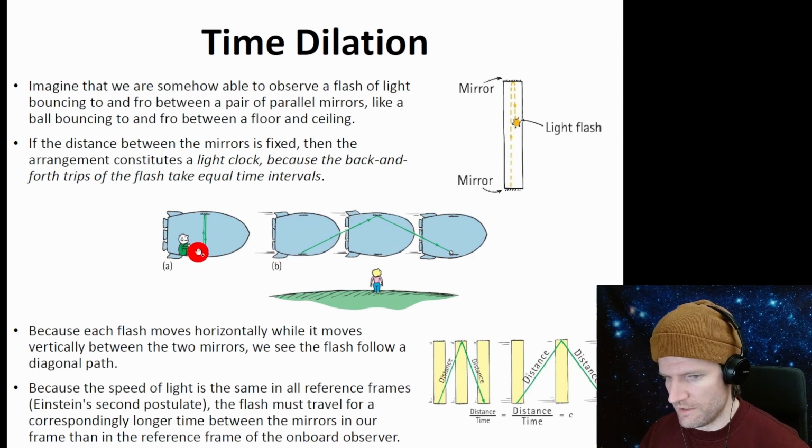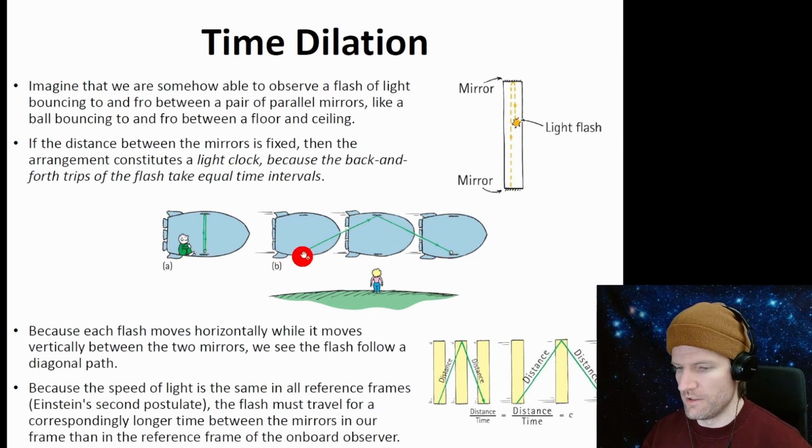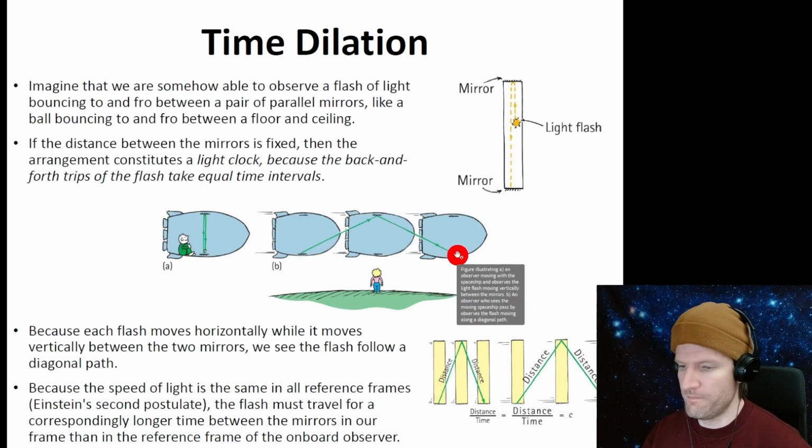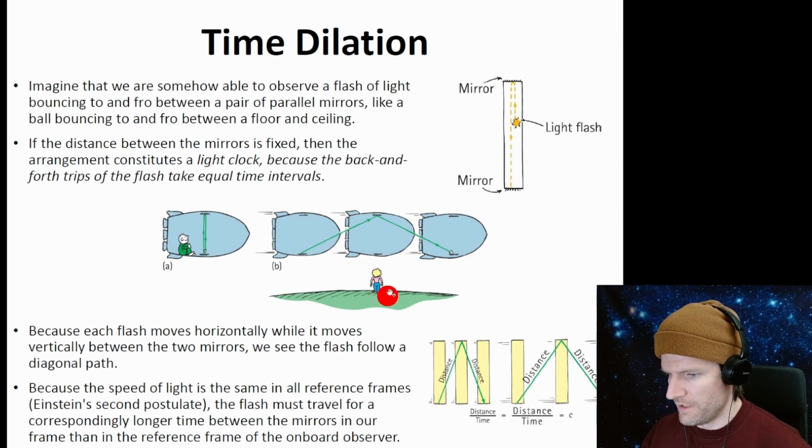So this path right here and this path right here, this one is longer. Because this one is longer and the speed of light is the same, from this person's perspective, time is going more slowly in here. Whereas for this person, time is going normal, and this other person looks like they're going slowly.